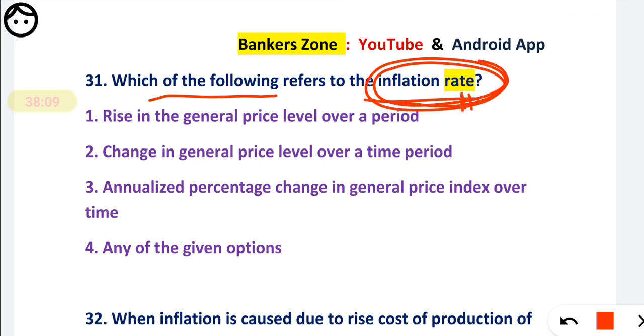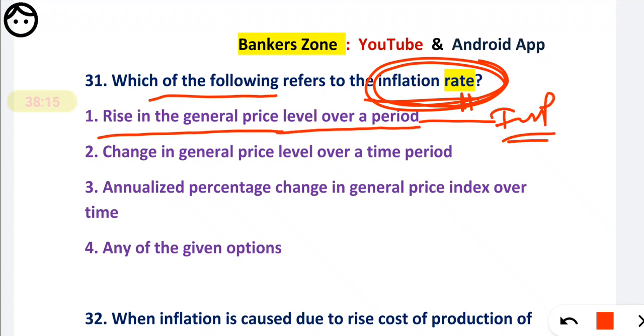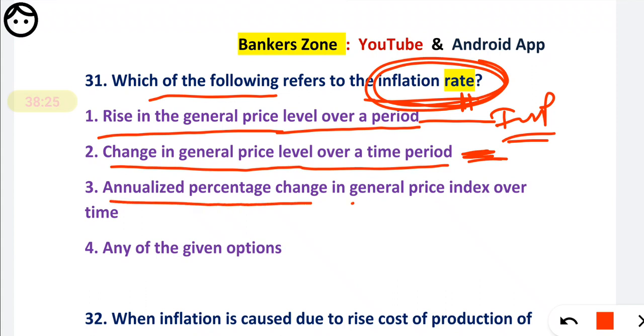A rise in the general price level over a period is called inflation, not the inflation rate. The change in a price level over a period of time is a change in the inflation. Third definition, the annualized percent change in the general price index over time. It is the most correct and accurate.